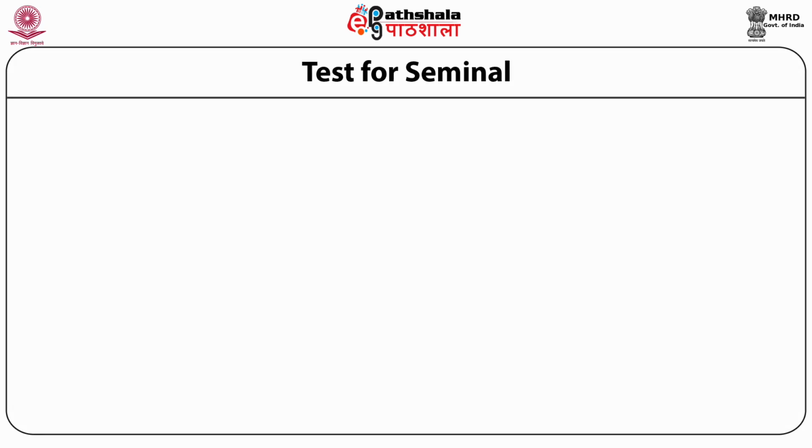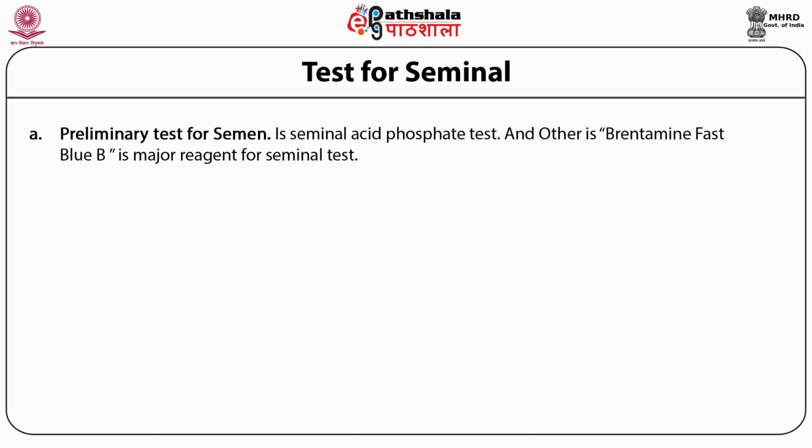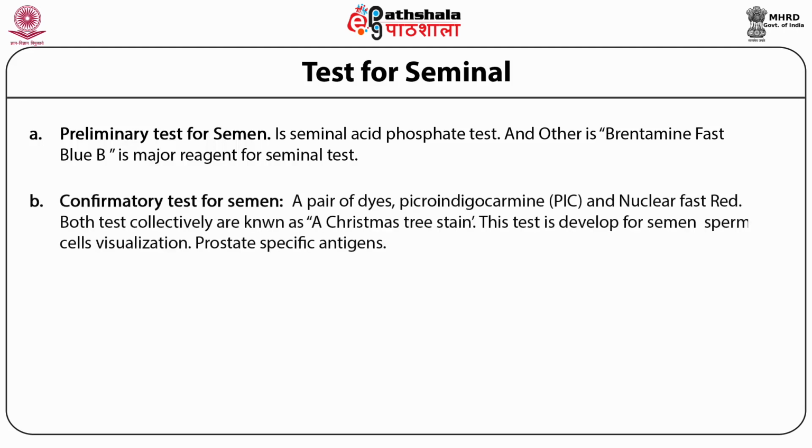Now, I'll be telling you different tests for semen. The preliminary test for semen is the seminal acid phosphatase test, and Brentamine Fast Blue B is the major reagent used for it. The confirmatory test for semen is done by a pair of dyes referred to as picroindigocarmine and nuclear fast red. Both tests collectively are known as the Christmas tree stain. The test is developed for visualization of semen sperm cells.